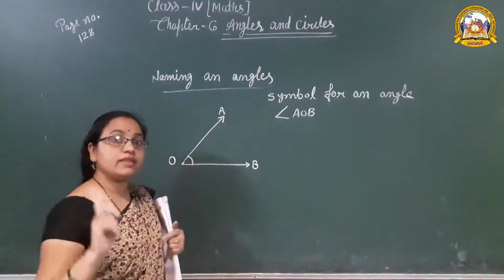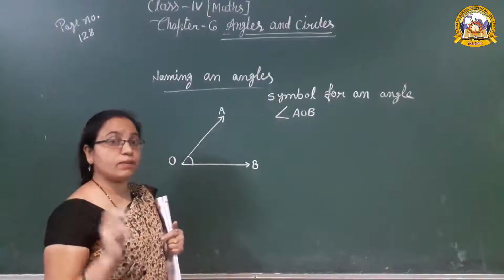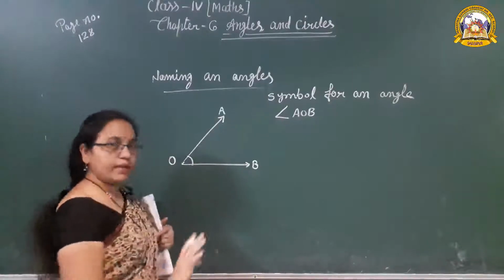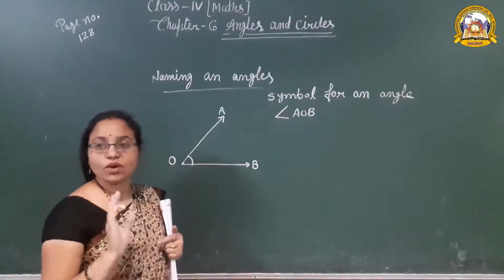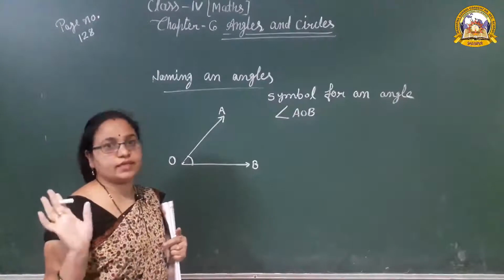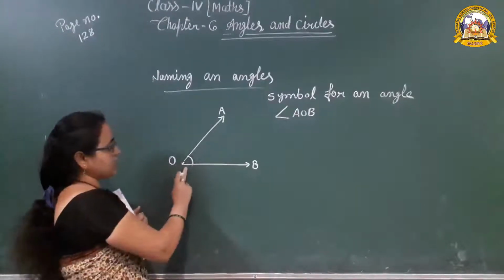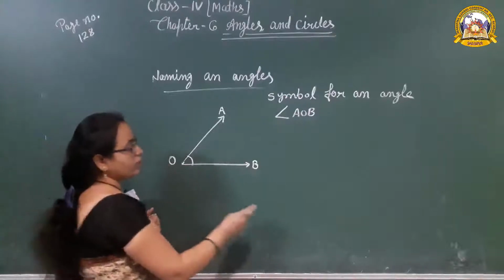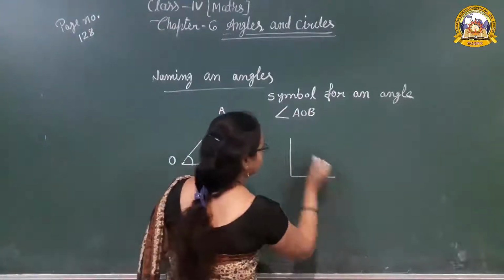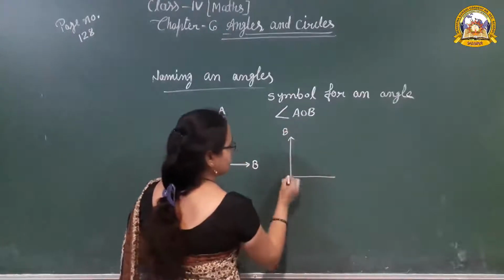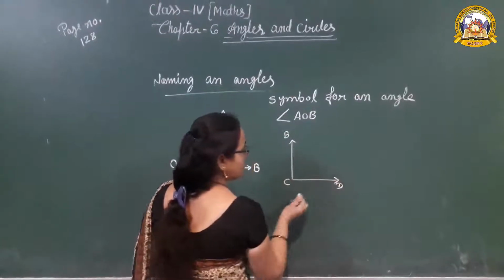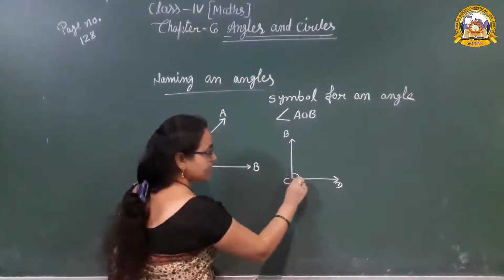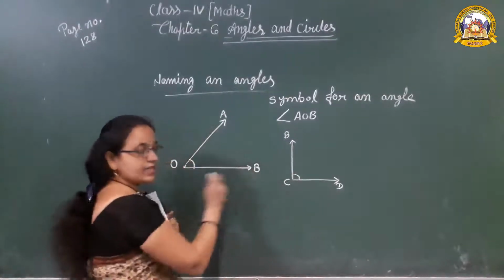Vertex always should be in the middle. It's compulsory for you. Keep in your mind, when we are naming angles, the vertex always should be in the middle. Which vertex? That is a vertex. Okay, vertex O. Suppose another angle is BCD. So what is the vertex in that? C. C is the vertex.